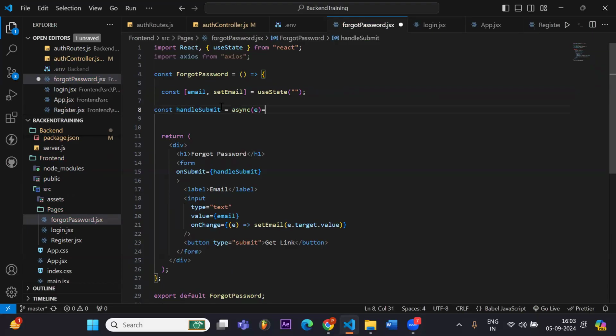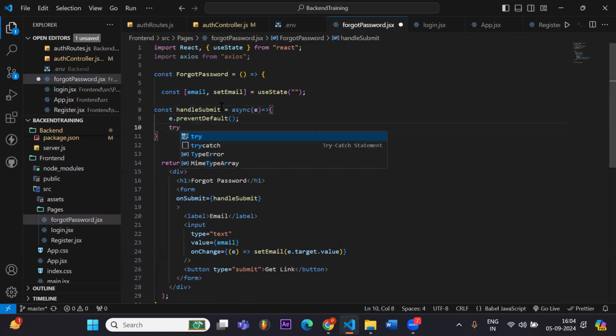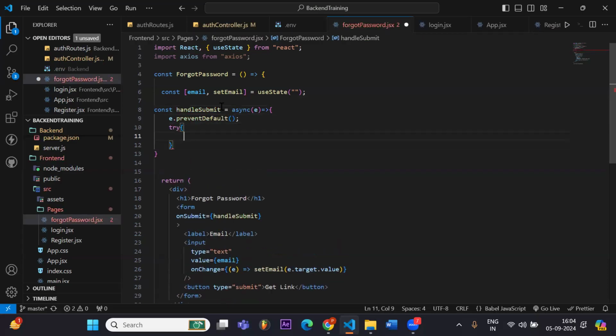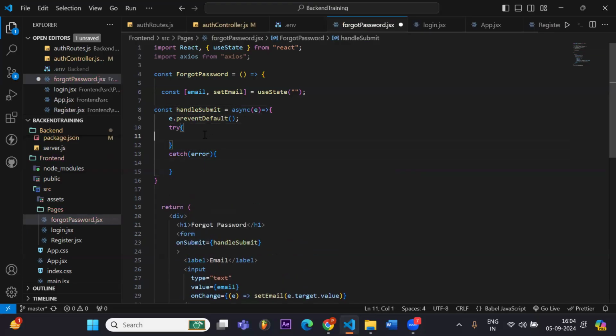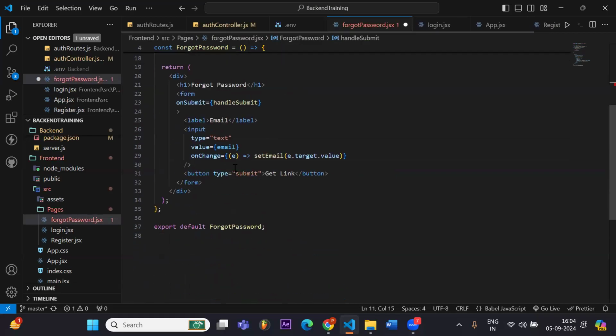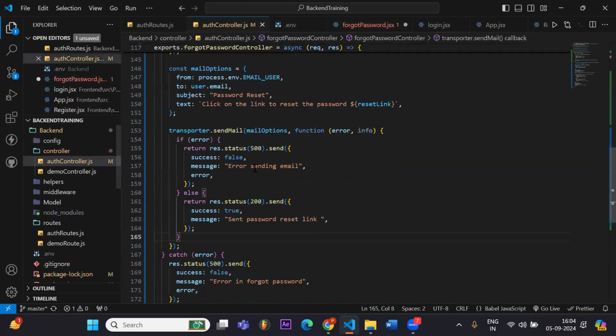That's why I'm writing e.preventDefault and we will try. So when we click on get link, then only this part should work.